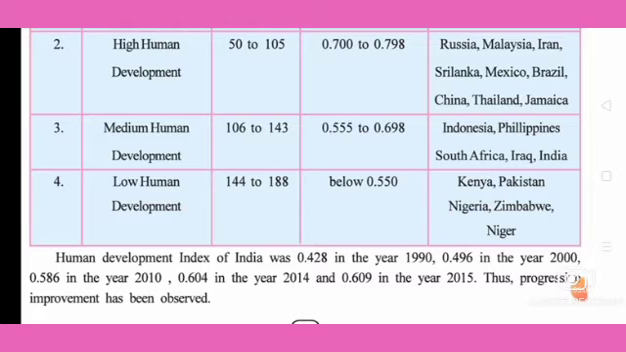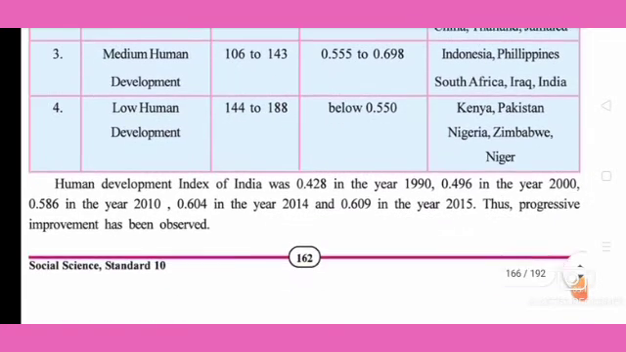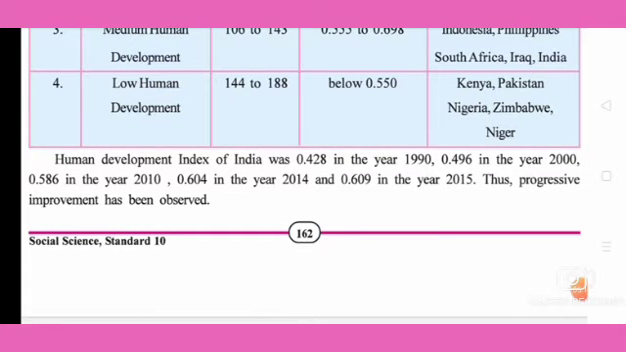Human Development Index of India was 0.428 in the year 1990. So you can underline it in your textbook. Already we said that in those years, according to the Human Development Report, it was 0.428 in 1990, then 0.496 in the year 2000. So after 10 years, some improvement we can see, from 0.428 to 0.496.